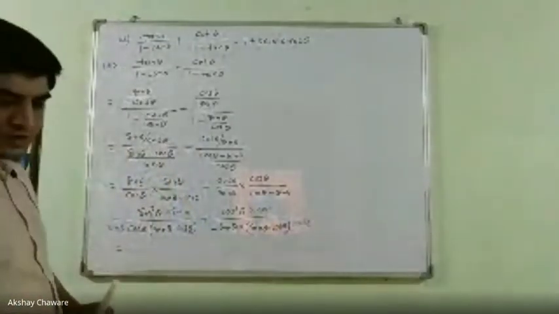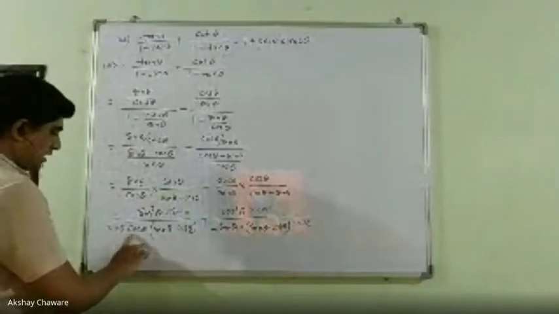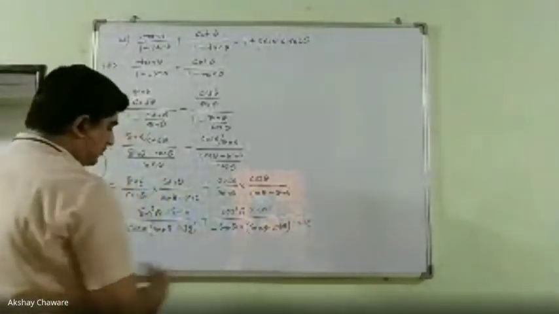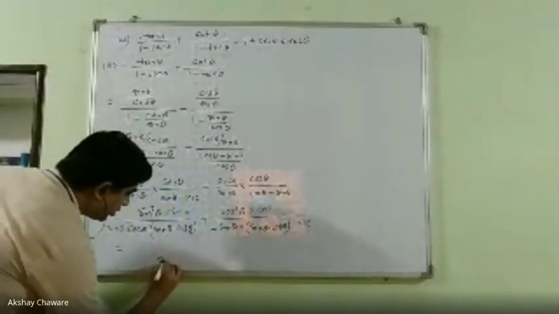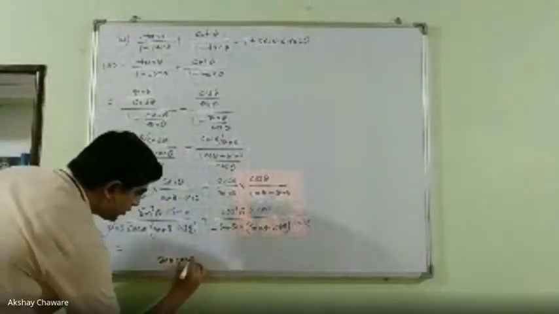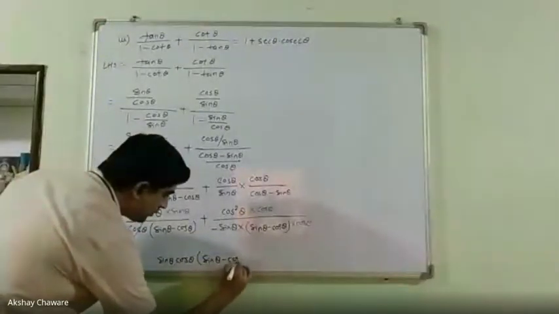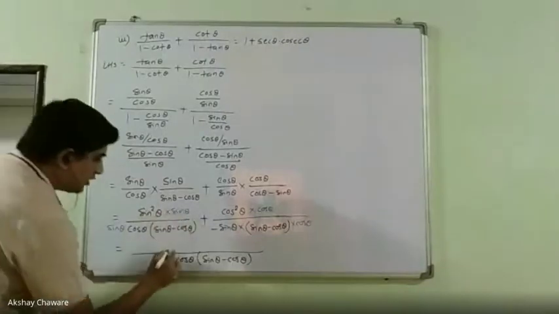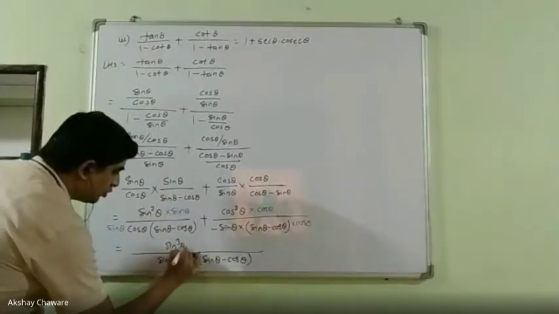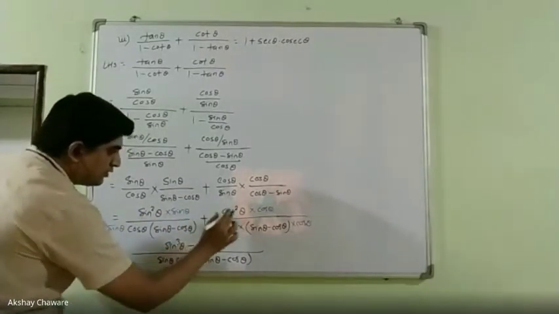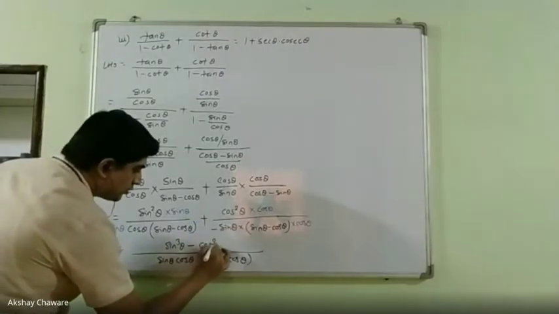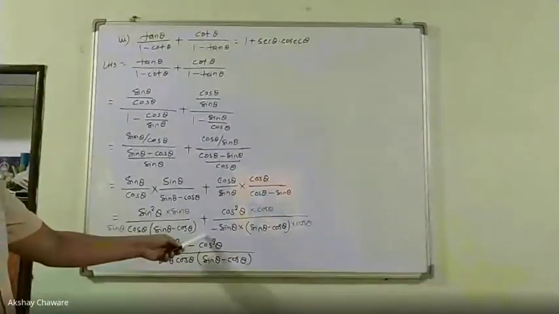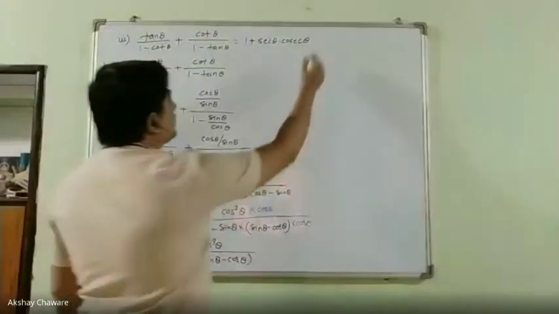then you can observe that the denominator is now the same: sin theta cos theta into sin theta minus cos theta. The complete denominator is sin theta cos theta into sin theta minus cos theta, and the numerator will be sin square theta into sin theta, which is sin cube theta, plus minus minus, cos square theta into cos theta, which is cos cube theta. This is a very important step, the LCM of trigonometric functions. Now the next one.